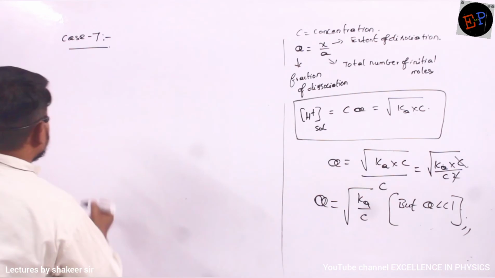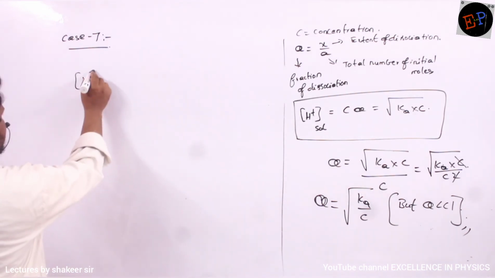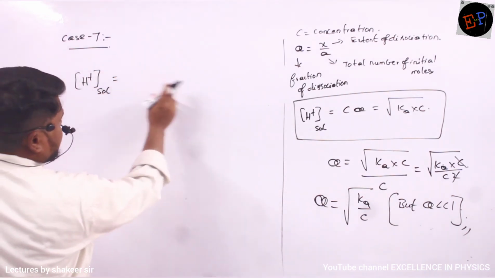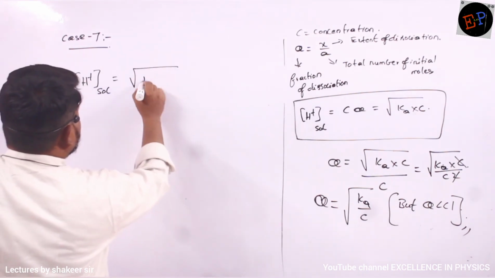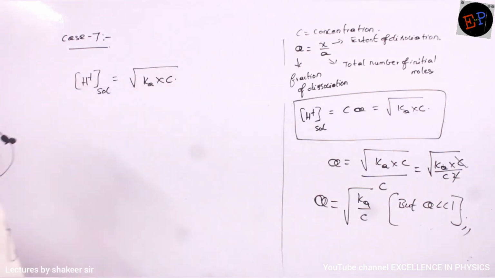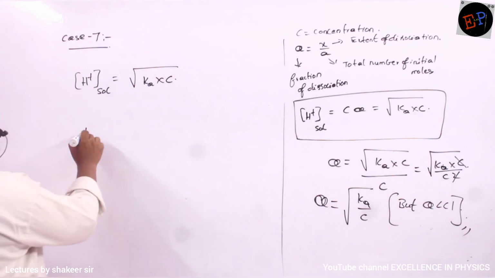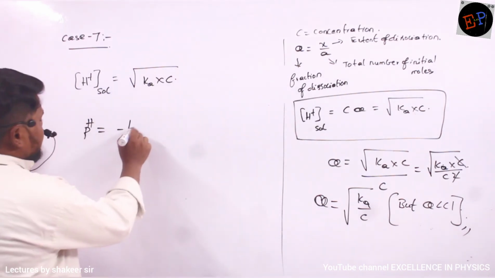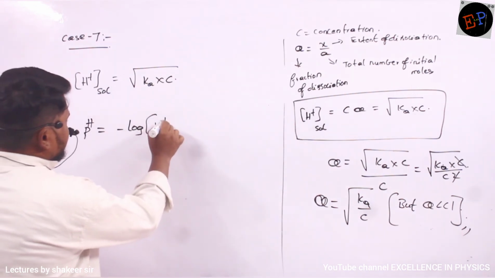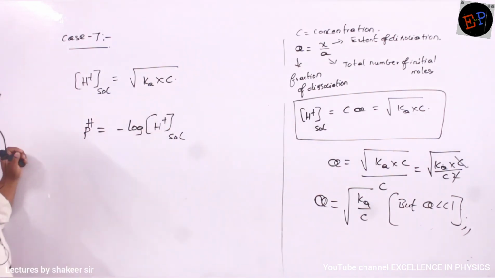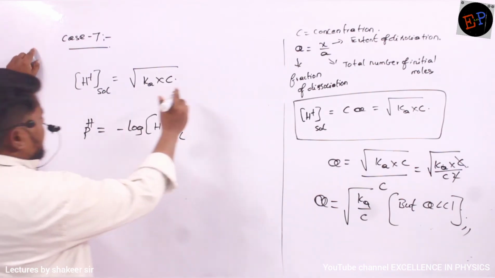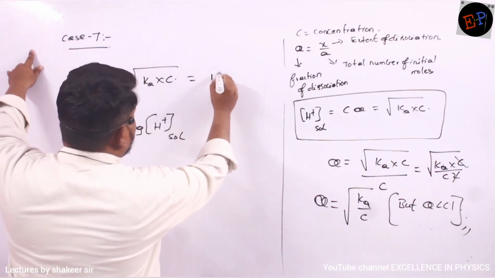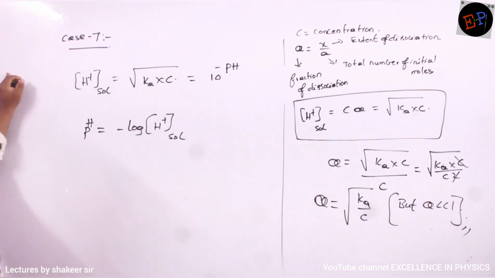What is the equation of H plus ion concentration of the solution I have written? It is equal to C into alpha, and it is also equal to square root of Ka multiplied by C. So if this is the H plus ion concentration of the solution, then how can I calculate the pH of this solution? What is the formula for pH? Negative logarithm of H plus ion concentration of the solution. That's all. So this you can write like this also, 10 power of minus pH.